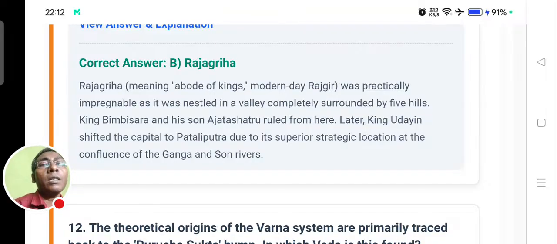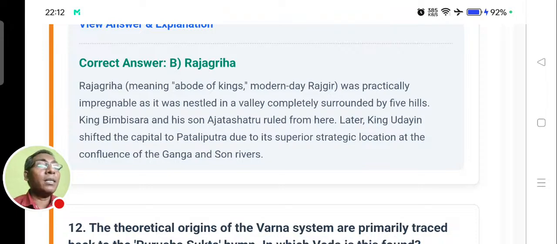Modern day Rajgir was especially, what is this? Yeah, the word is impregnable, as it was nestled in a valley completely surrounded by five hills. It was not very easy to invade. King Bimbisara and his son Ajatashatru ruled from here. Later King Udayin shifted the capital to Patliputra because of the strategic location.